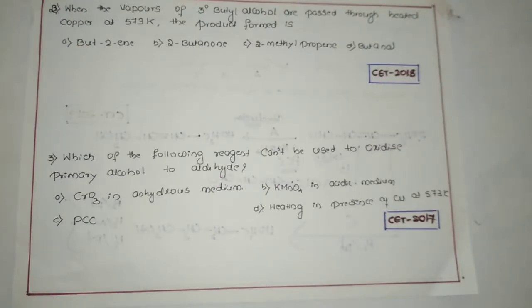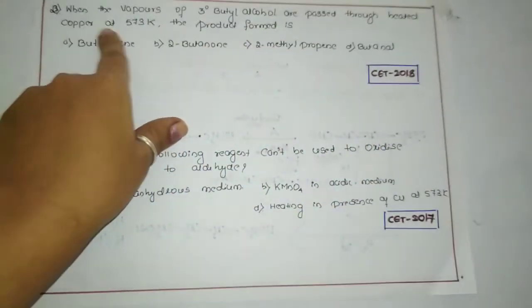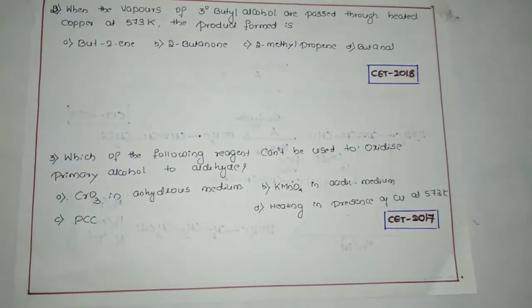Yes, check the next question here. This is from CET 2018. When the vapors of tertiary butyl alcohol are passed through heated copper at 573 Kelvin, the product formed is, okay, quite simple. What they are telling is, when the tertiary butyl alcohol is passed through heated copper at 573 Kelvin, quite simple. The direct reactions are here, so that you could observe here.